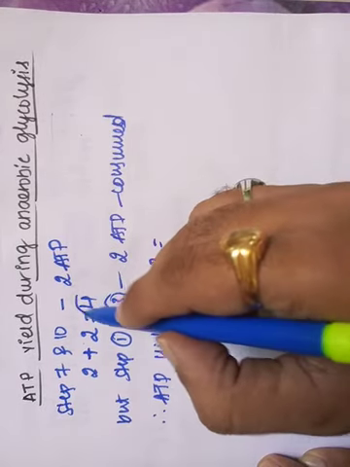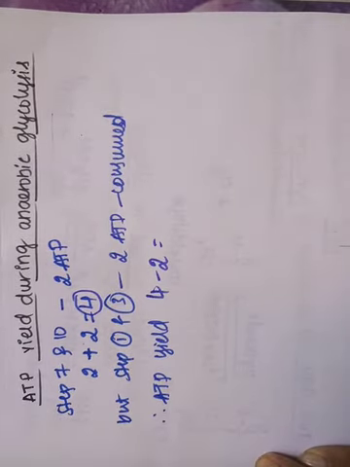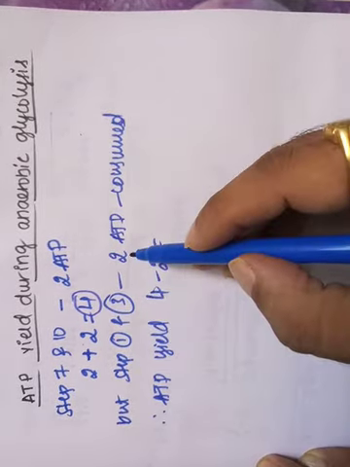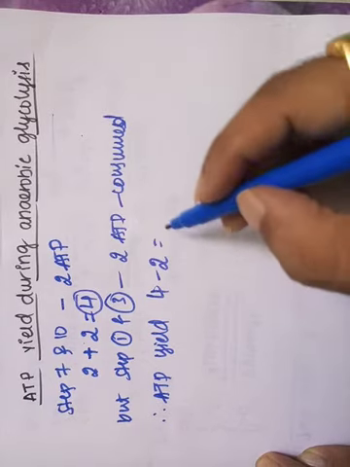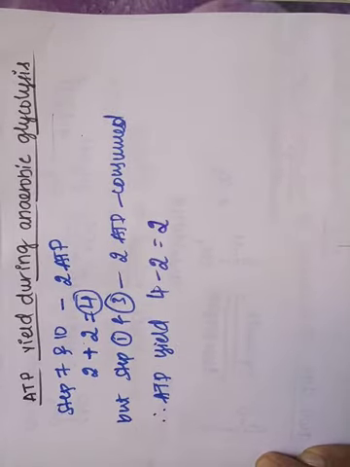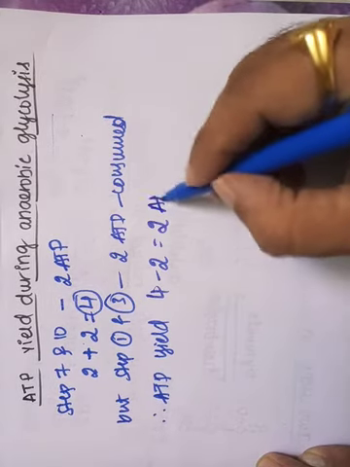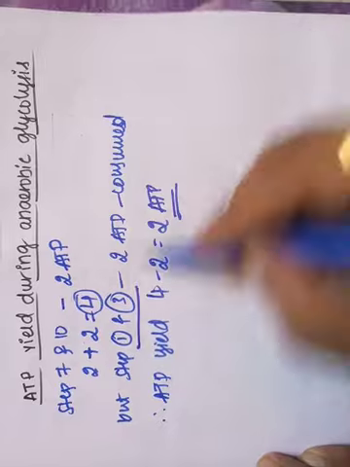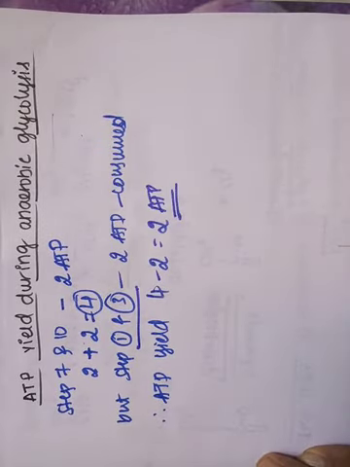A total of 4 ATP molecules are produced, but at step 1 and step 3, 2 ATP molecules are consumed. So the total ATP yield during the glycolysis of one glucose molecule is 2 ATP molecules.